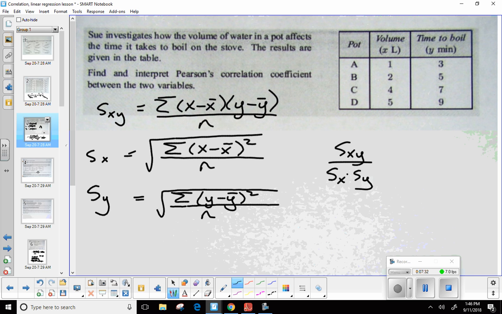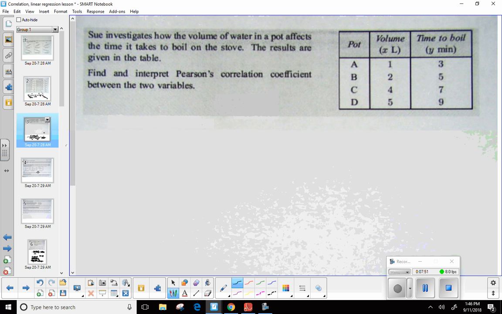Now it looks way worse than it really is because those are some pretty large formulas, but I got a simple table here. Let's just go ahead and run through, show you how easy it is. We won't actually be even using the formulas themselves to begin with. I just kind of wanted to throw these out there so you knew what was coming. All right. So here's my problem. It says Sue investigates how the volume of water in a pot affects the time it takes to boil on the stove. The results are given in the table. Find and interpret Pearson's correlation coefficient. That's the R that I was talking about between the two variables.